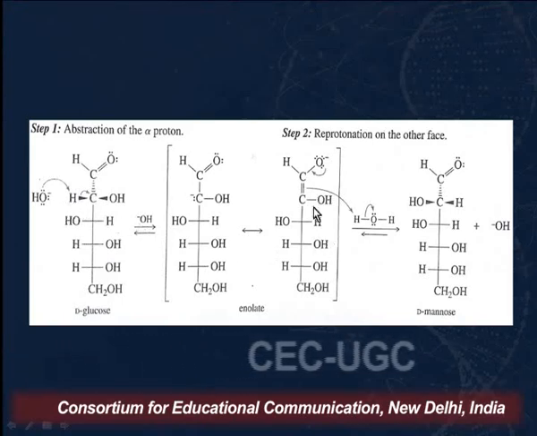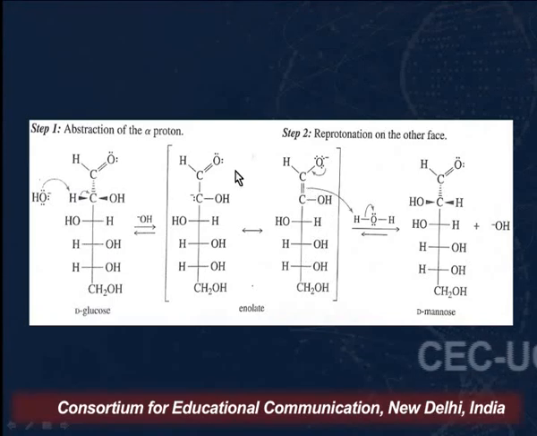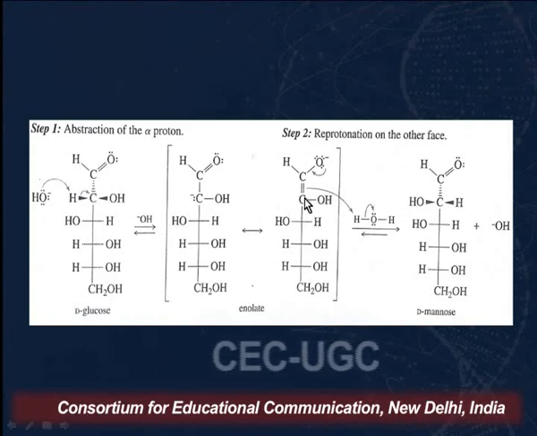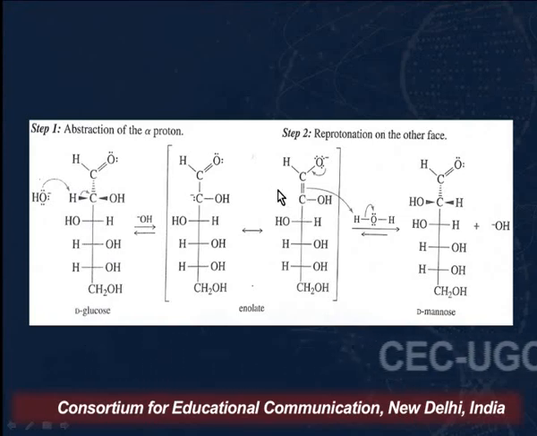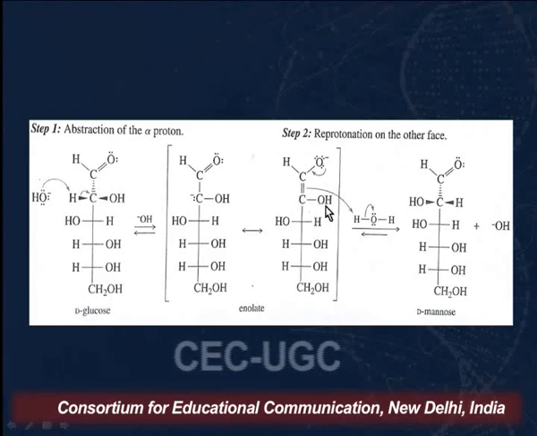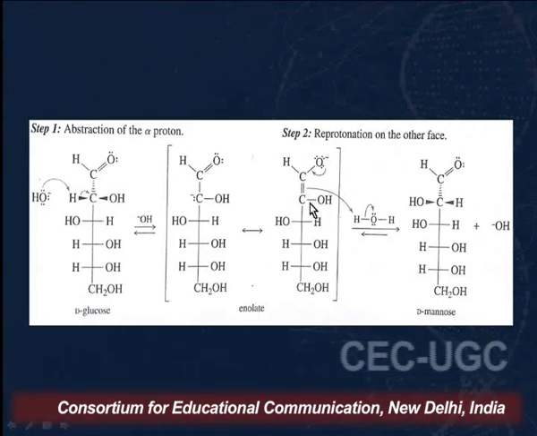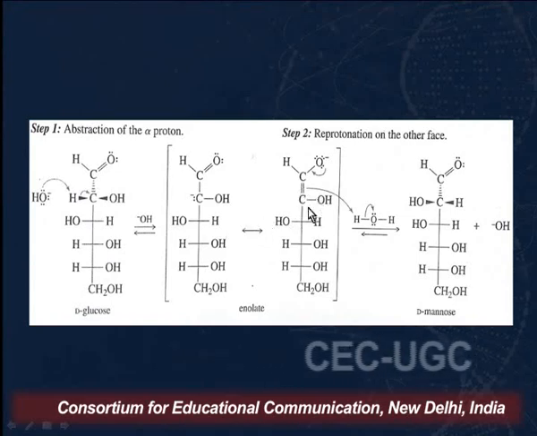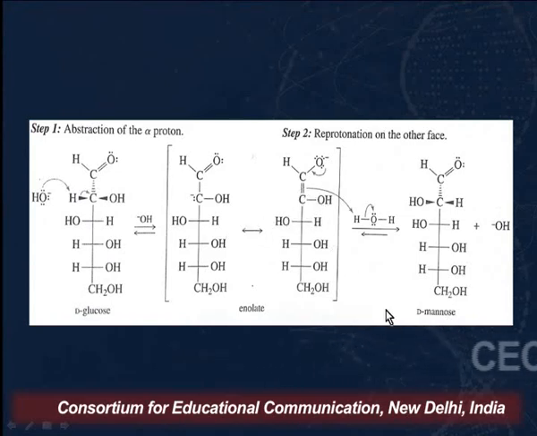We will get an enolate ion, which is resonance stabilized. And what we find is that since this carbon is sp2 hybridized, it is planar in shape. Since it is planar, the reprotonation can take place either from this face or from this face. If it takes place from this face, we will get back the original molecule, that is D-glucose, and if it takes place from the opposite face, we will get D-mannose.